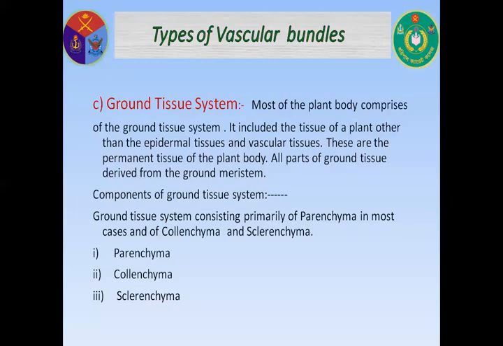Now, cortex. Cortex is a major component of the ground tissue represented by many layers of loosely arranged parenchymal cells. Different types of secretory tissue, storage cells, fibers, and sclereids are also seen. Intercellular spaces are prominent. Now, function of cortex. Cortex represents the major storage region in the plant body.